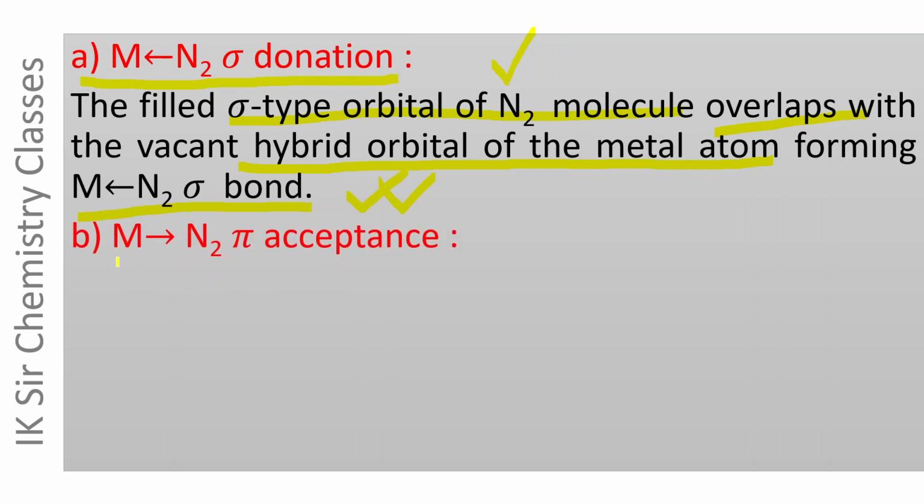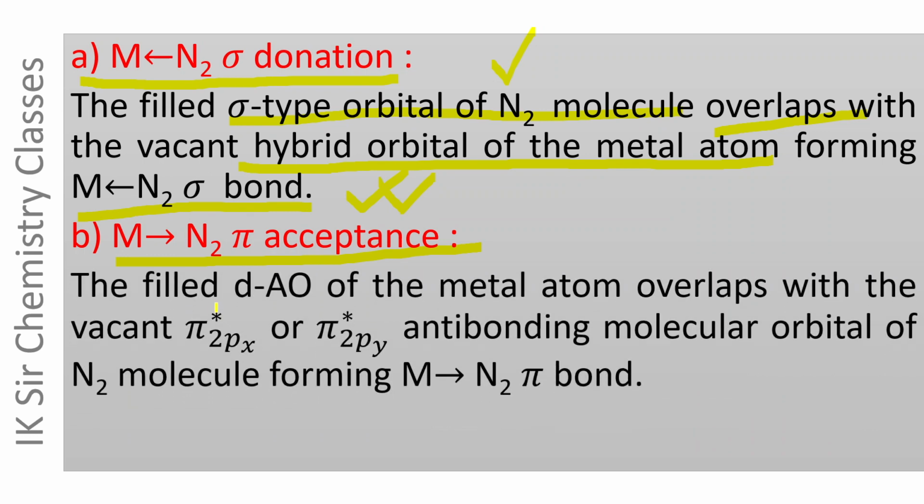The second, metal to N2 pi acceptance. The filled d atomic orbital of metal atom overlaps with the vacant pi star anti-bonding molecular orbital of N2 molecule, forming metal to N2 pi bond.